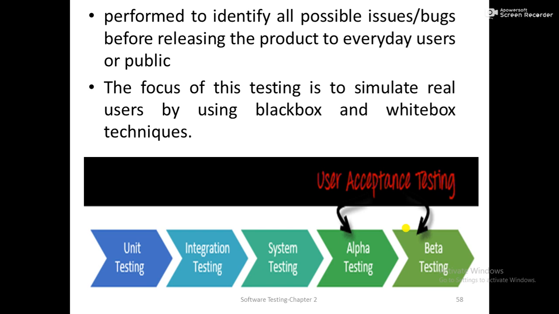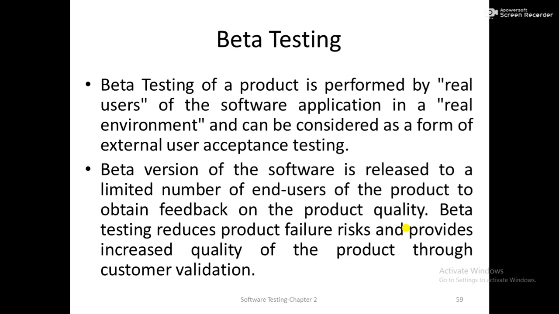In this diagram, we can see where alpha testing is performed. First integration testing, then system testing, and after system testing, the developer performs alpha testing. After alpha testing, we have another type of testing known as beta testing. It is performed by the real users of your software application. The actual customer, the end user who gave the requirements of that particular software, checks your product, and this is known as beta testing.